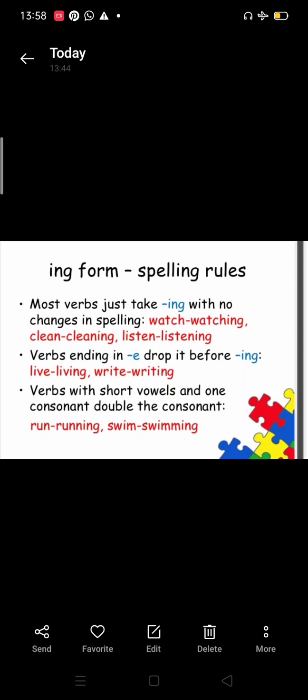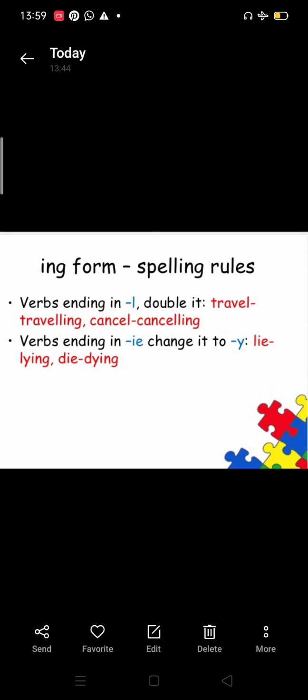Verbs with short vowels and one consonant double the consonant. So you can see here run, U is a vowel, so the consonant becomes double. Run, running, swim, swimming. Again in swim, I is a vowel and the consonant which is coming after the vowel becomes double. Verbs ending in L, double it. Travel, travelling, cancel, cancelling. Verbs ending in IE, change it to Y, like lie, lying. So we are changing IE into Y. In the same way, die becomes dying.